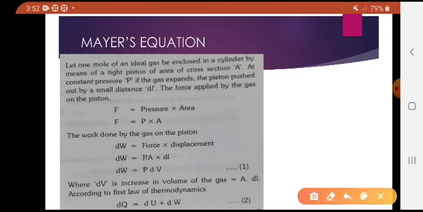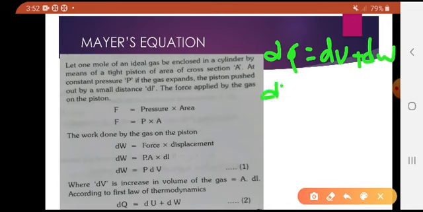Here the first law of thermodynamics is dq equals du plus dw. We got the value dw equals P dV. So now you have to find out the values of du and dq, right? Further, at constant volume, the temperature of unit mass increases by dT and the heat is dq. It is totally utilized to increase its internal energy.